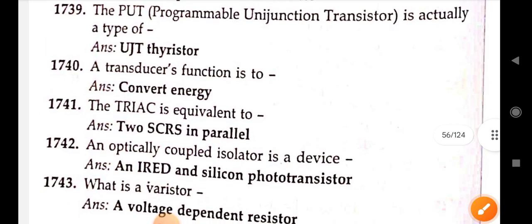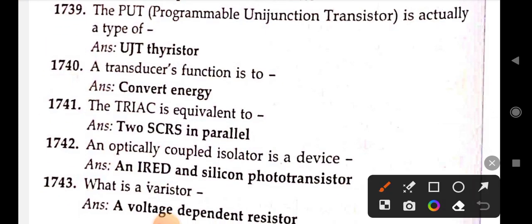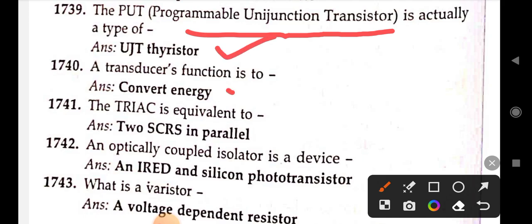Next, the PUT, programmable unijunction transistor, is actually a type of UJT thyristor. A transducer's function is to convert energy.